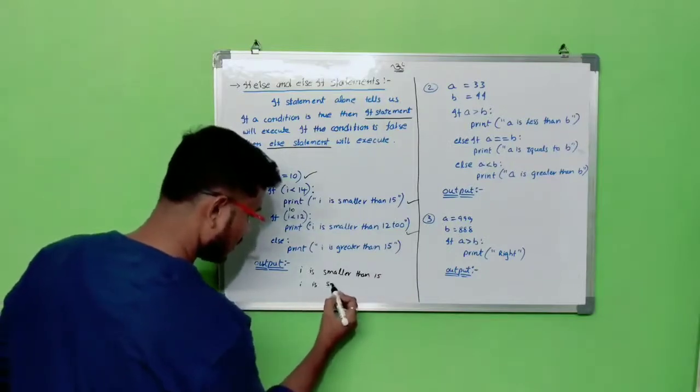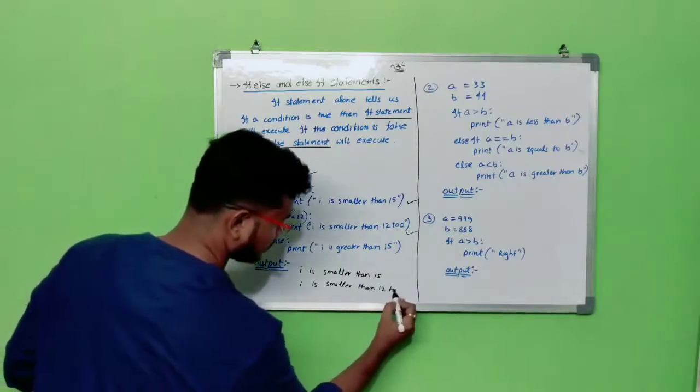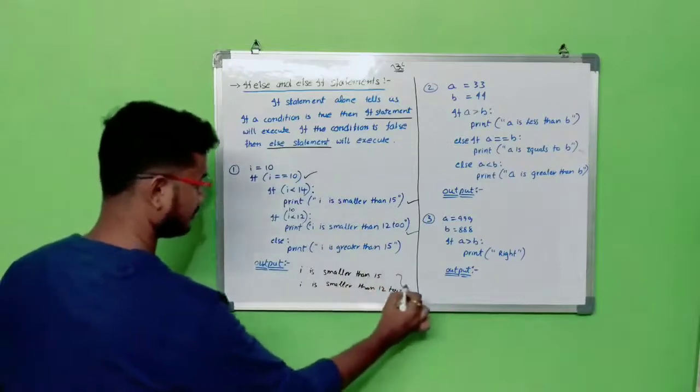I is smaller than 12 too. So this is the output.